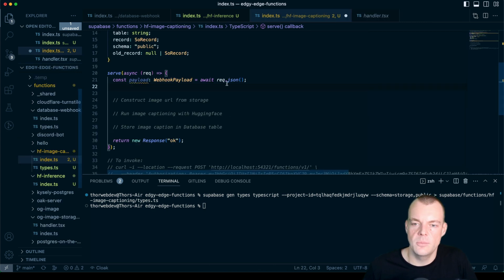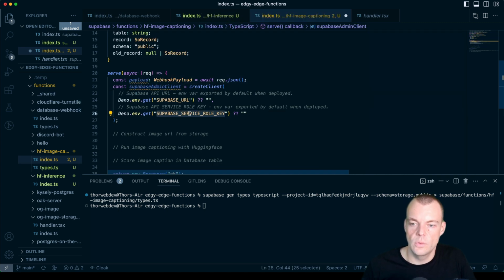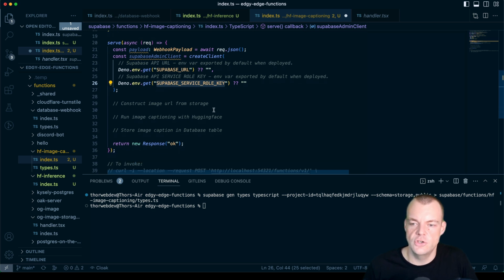So this is an admin client because it is using the service role key. So this can perform all our admin actions, right? Okay, so we don't need to set our environment variables. Once we deploy our function, they are automatically injected.